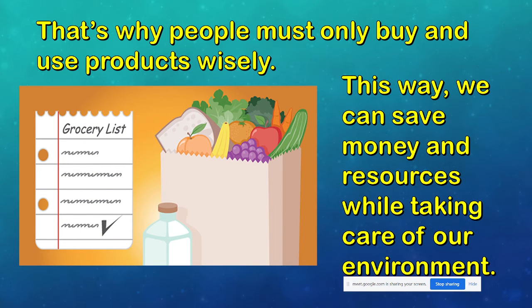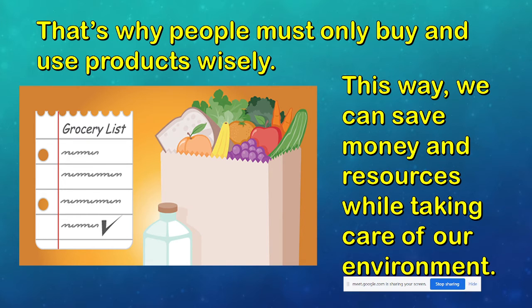This way we can save money and resources while taking care of the environment. Like for example, when you go to Tesco Lotus, you want to buy all the chips, all the apples. You want to buy all the papers, all the colored pencils, all the pens.